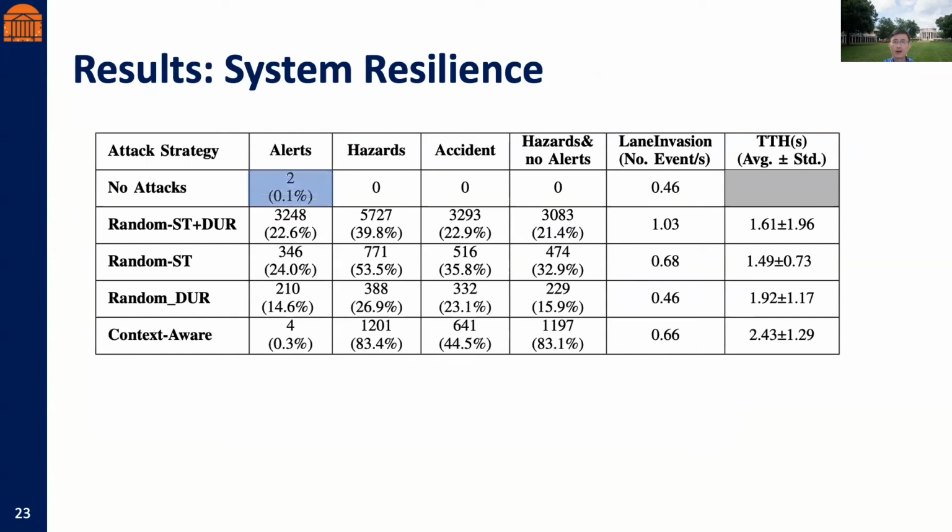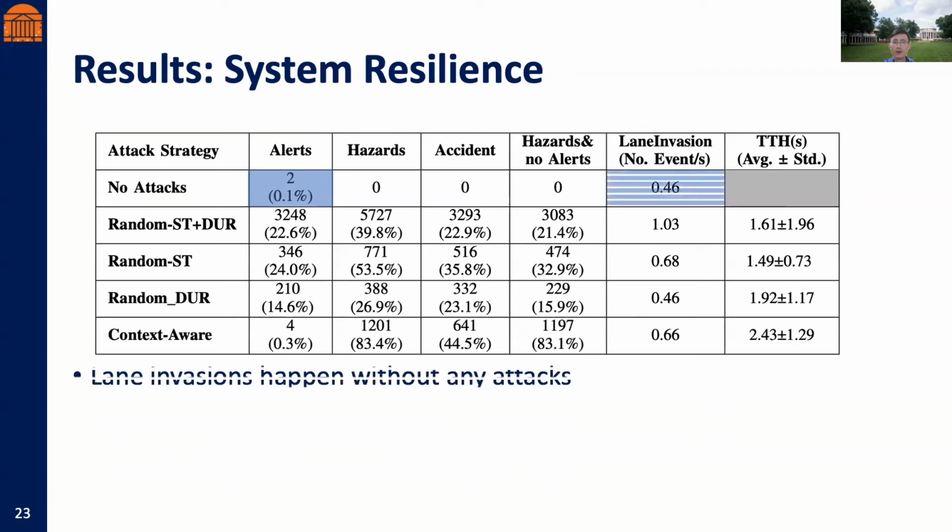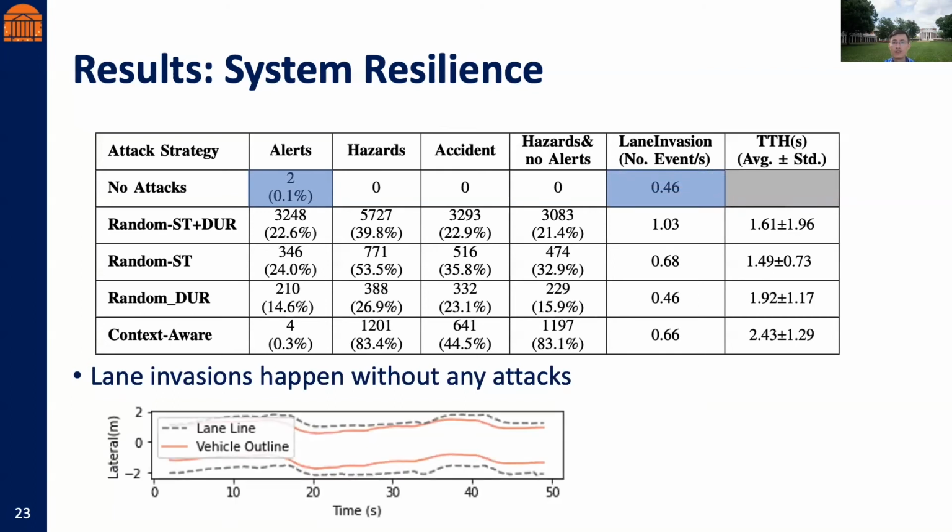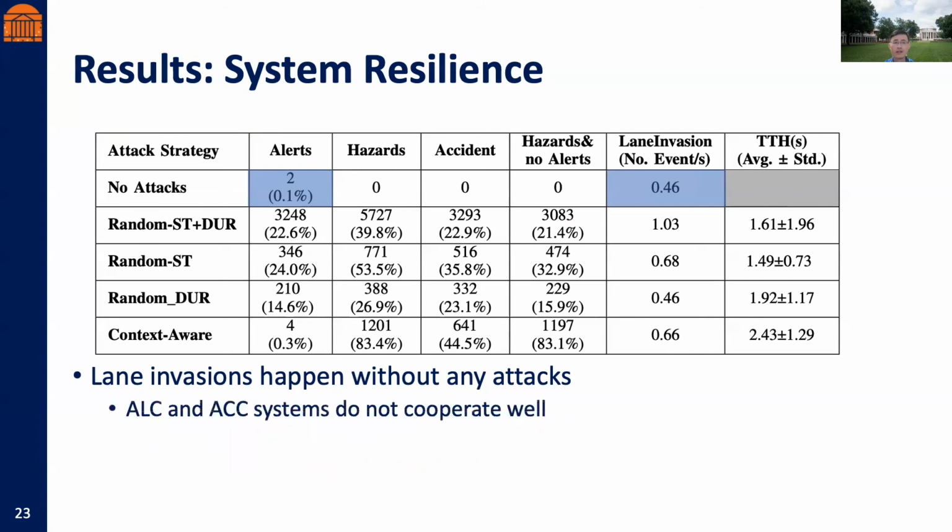We see that under normal operation, no hazard or accident happens, but 2 alerts were raised due to the steering angle exceeding the predefined safety limits in OpenPilot. Also, lane invasion happened without any attacks. This figure shows the ADAS didn't always keep the vehicle in the center of the lane, indicating the automatic lane centering and adaptive control system do not cooperate well.